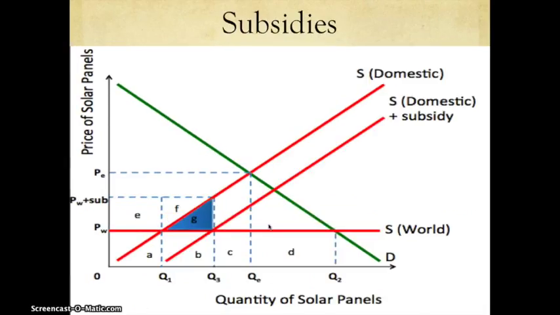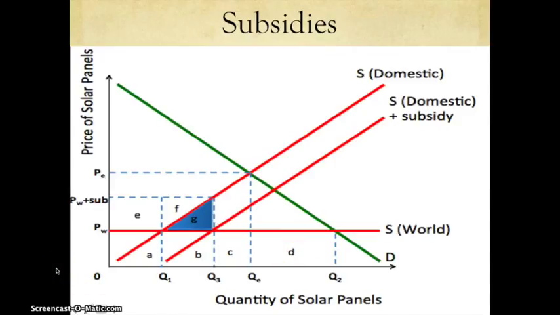The next diagram that we're going to look at is subsidies. As mentioned before, a subsidy is an amount of money paid by the government to a producer for each unit of output. Here we can see that before, the price of a product was right here, where it cuts this line, so that was the world price before. But now that the subsidy is introduced, the supply line is pushed down here, which means that they'll now be receiving A and B, and it also means that the foreign producers will now only be producing C and D.